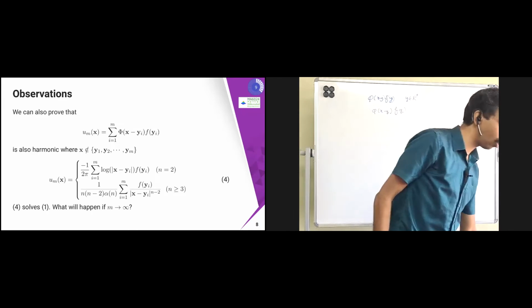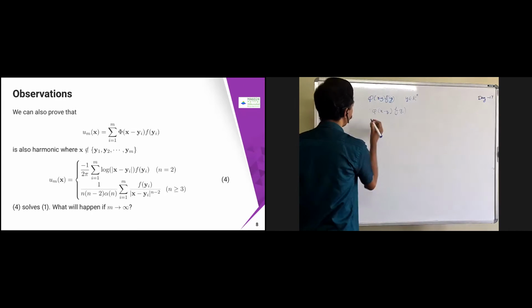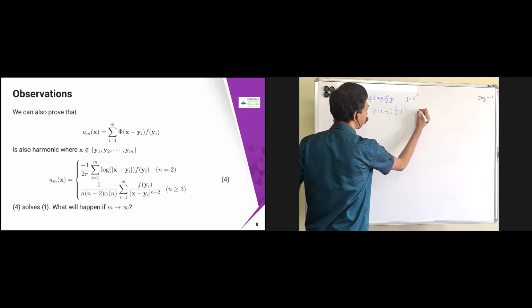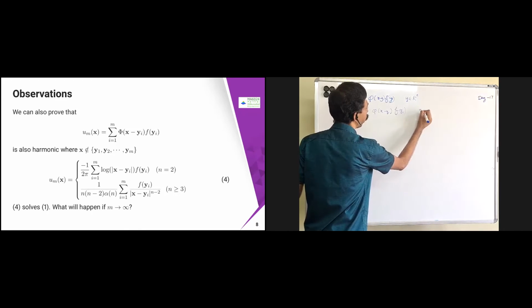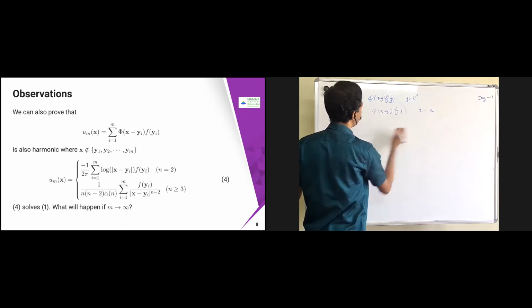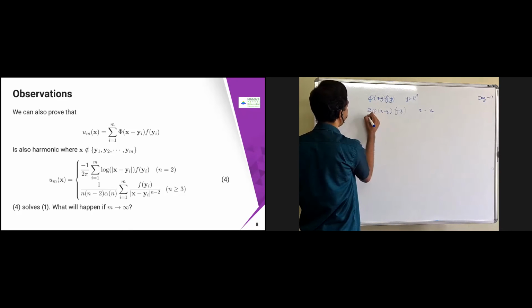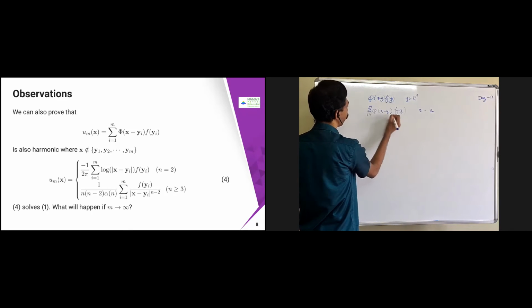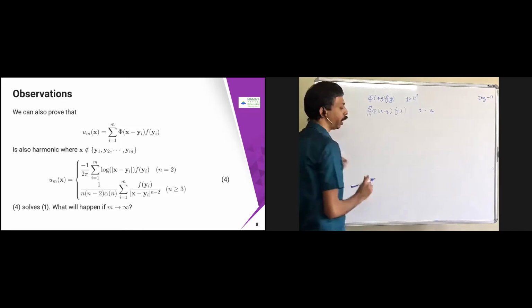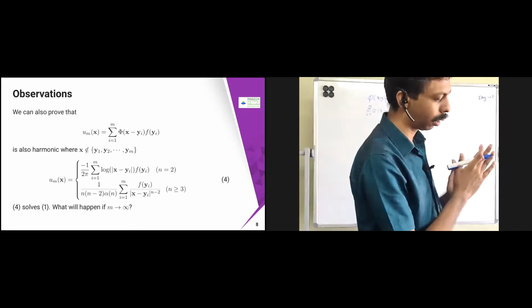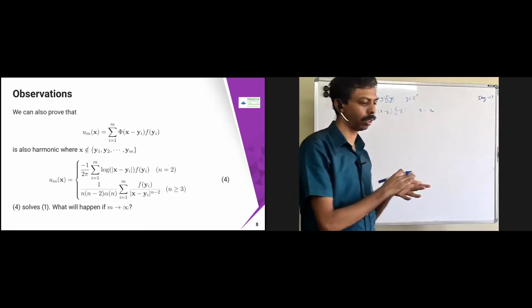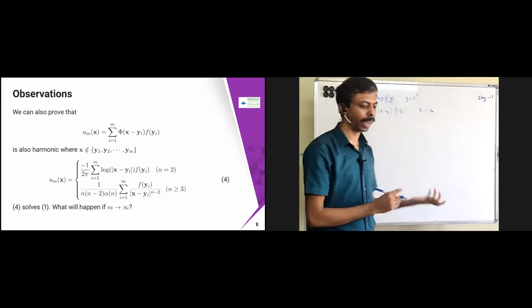Now suppose I take some summation. I choose some y1, y2, up to ym. Now I put the summation, i equal to 1 to m, of phi of x minus yi into f of yi. Will it be harmonic? It is a finite sum only, right?